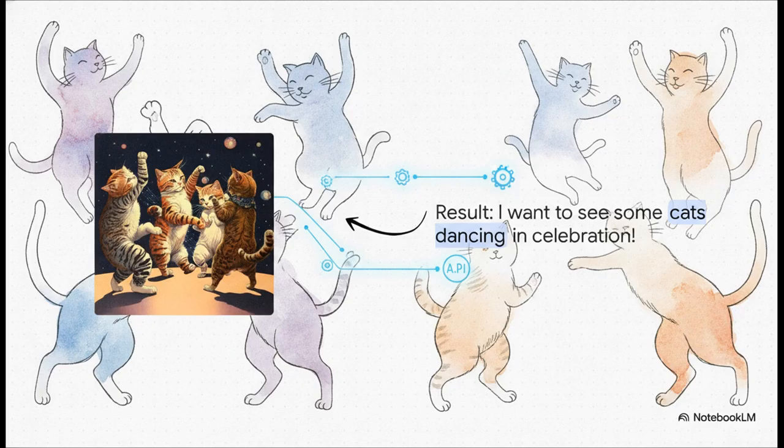When the user inputs the prompt, "I want to see some cats dancing in celebration," Gorilla doesn't just chat with you about cats. It correctly fetches the Stable Diffusion Pipeline API, inputs the exact right parameters, and the execution result is a beautifully generated image. It successfully bridges the gap between natural language intention and complex computing execution.